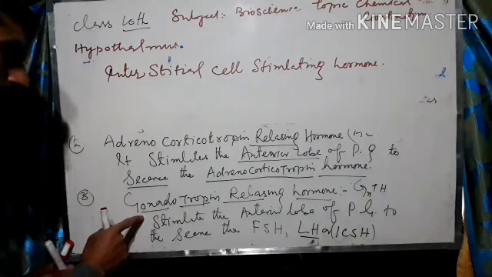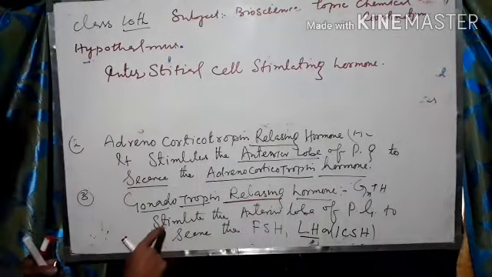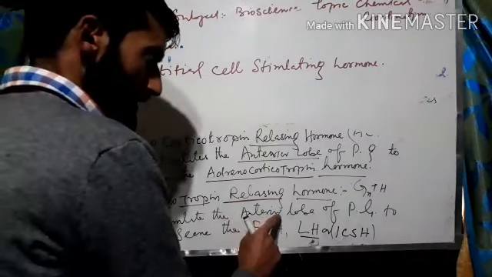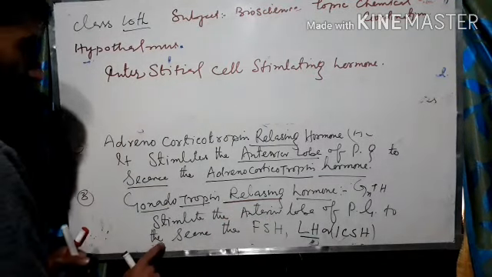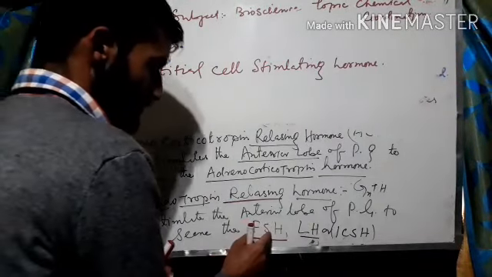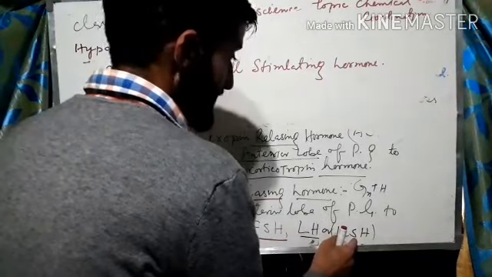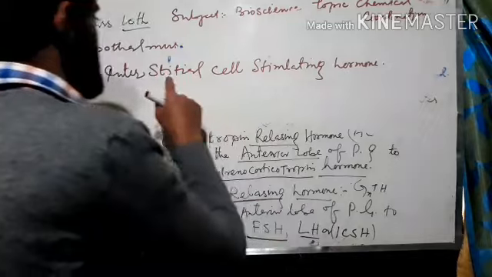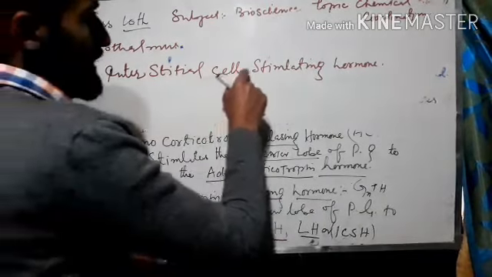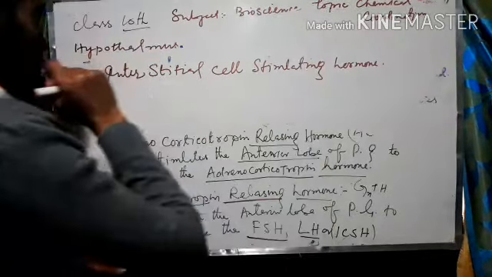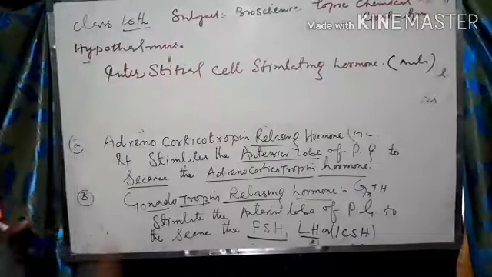So what is gonadotropin releasing hormone? It also has a releasing factor. It is going to stimulate the anterior lobe of the pituitary gland to secrete follicle stimulating hormone. I will repeat, FSH, follicle stimulating hormone, LH, luteinizing hormone in case of females, or ICSH, interstitial cell stimulating hormone in case of males. Now another one.